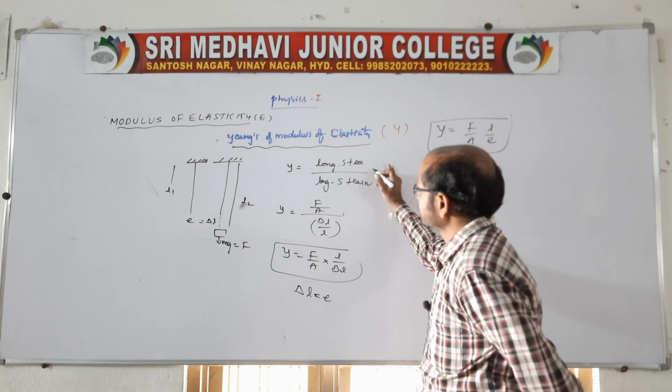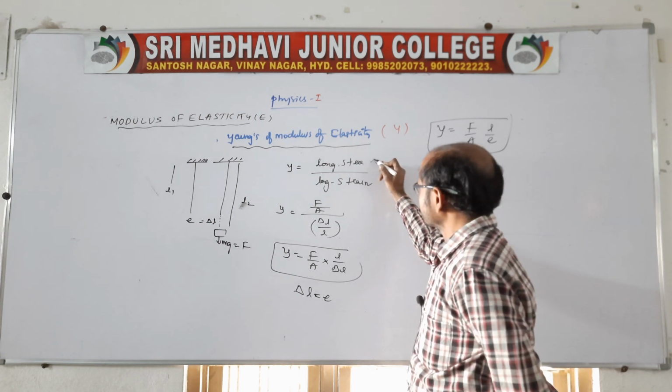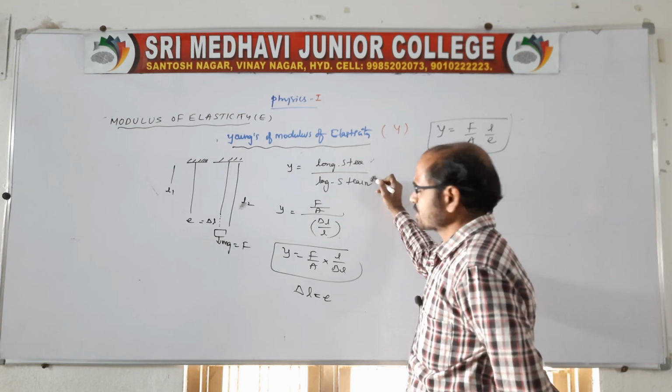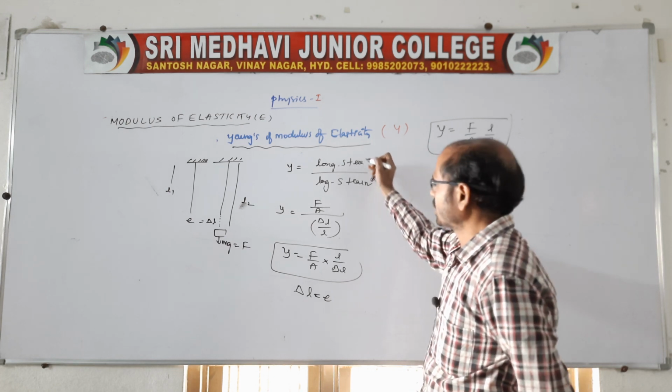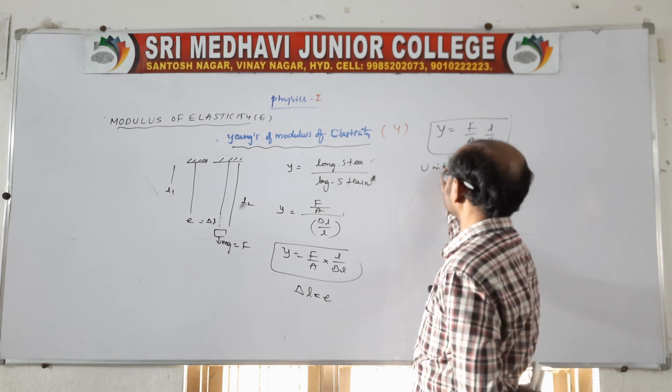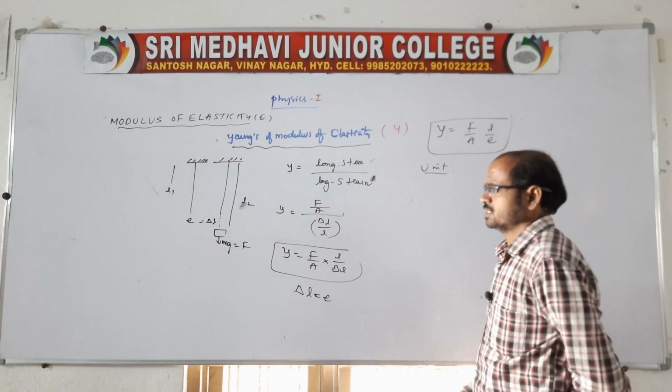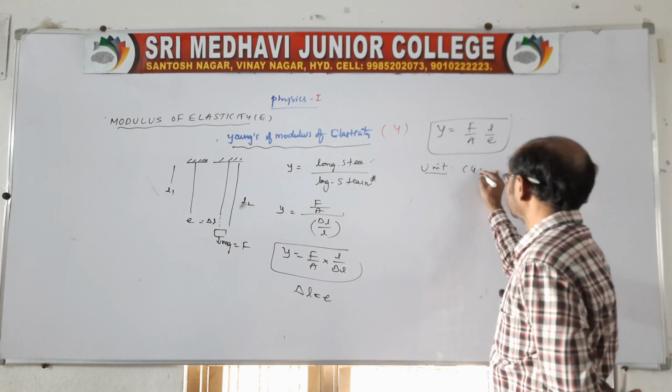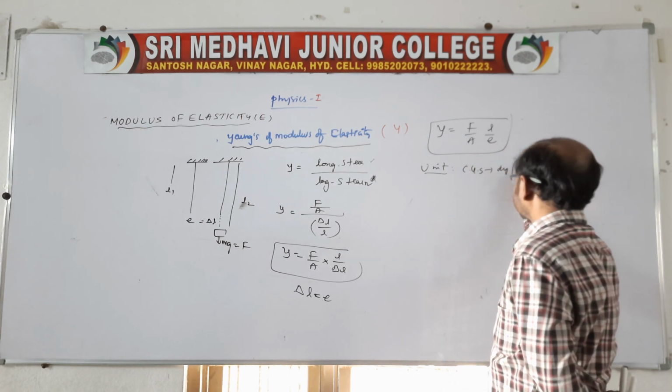So again, look at your Young's modulus: it is only stress to strain. Strain has no units and dimensions, so the units and dimensions of Young's modulus are the same as those of stress. That means in CGS it is dyne per centimeter square.